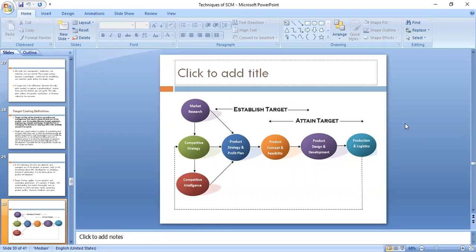Then we are looking at the product features of the competitors, right? And then what are the economic conditions of particular markets?